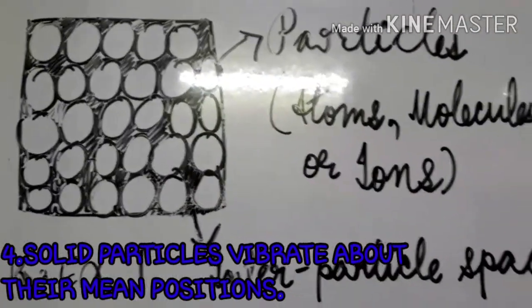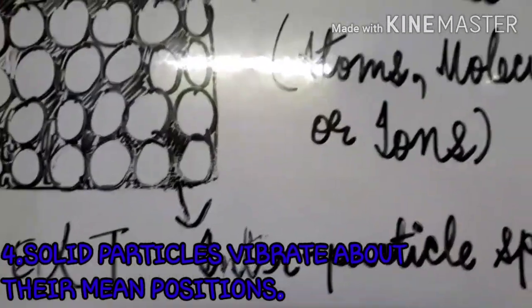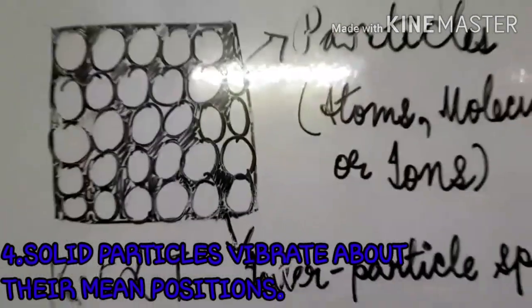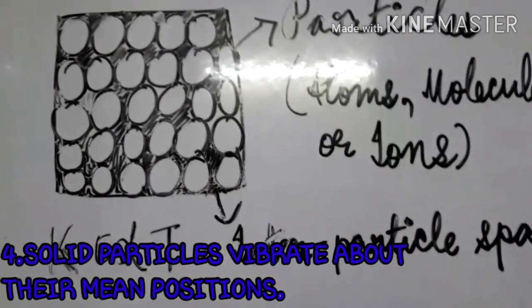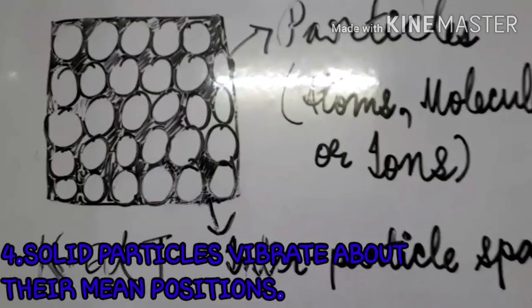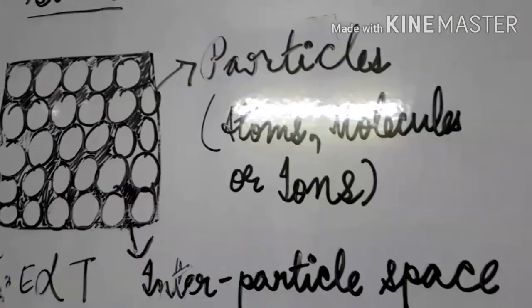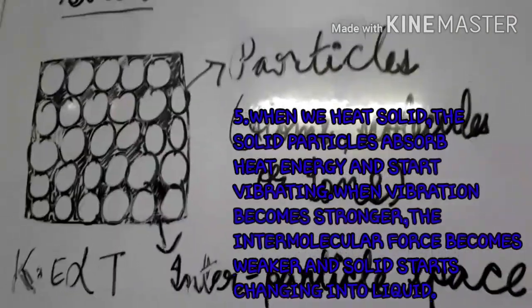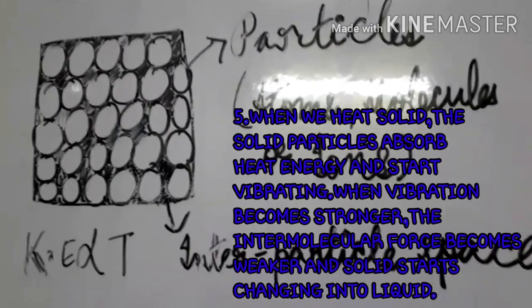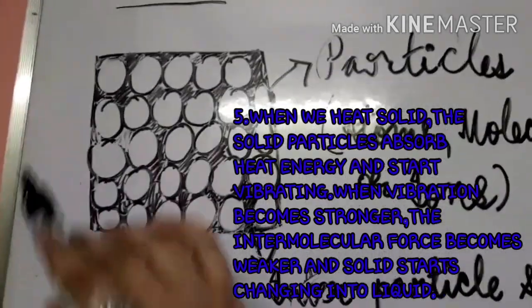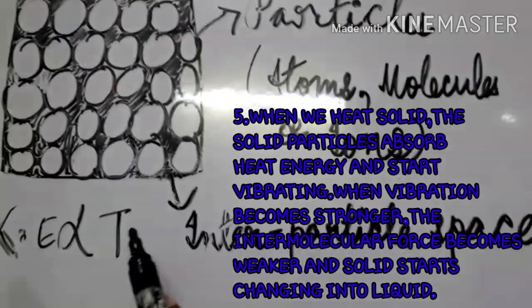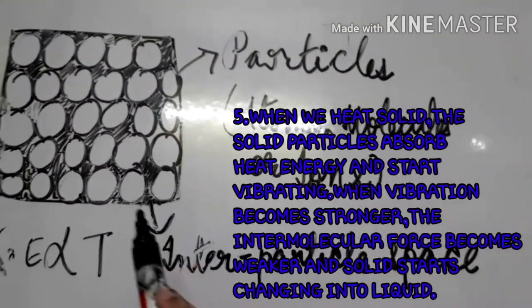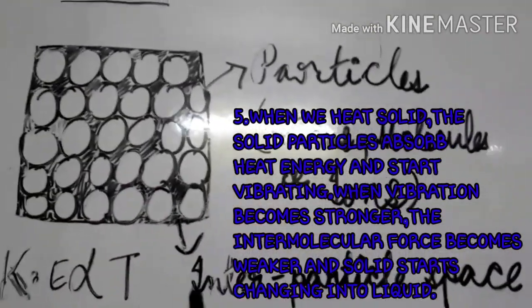The fourth point was about motion. We can see that these solid particles have hardly any space between them, so they vibrate about their mean position. The fifth point is about temperature. If we heat these solid particles, the heat energy which will be supplied to them, as a result they will gain kinetic energy.